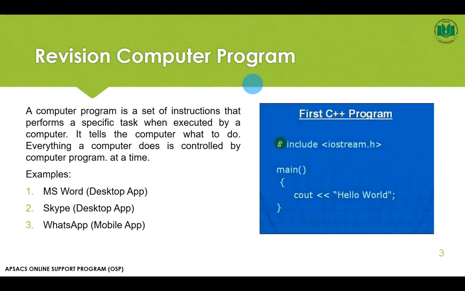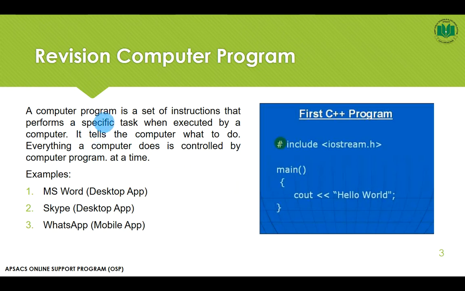So let's discuss the revision of what a computer program is. A computer program is a set of instructions that perform a specific task. When executed by a computer, it tells the computer what to do. Everything a computer does is controlled by a computer program. Everything a computer does is programmed into the computer by some program.